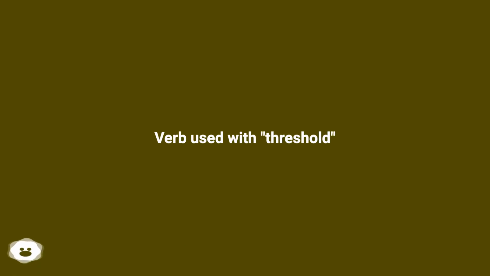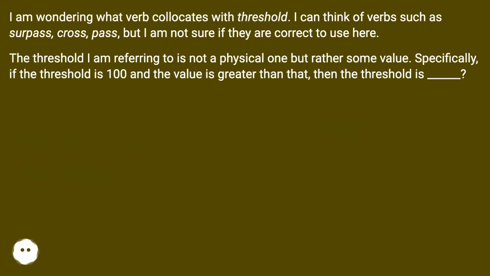Verb used with threshold. I am wondering what verb collocates with threshold. I can think of verbs such as surpass, cross, pass, but I am not sure if they are correct to use here. The threshold I am referring to is not a physical one but rather some value. Specifically, if the threshold is 100 and the value is greater than that, then the threshold is underscore.